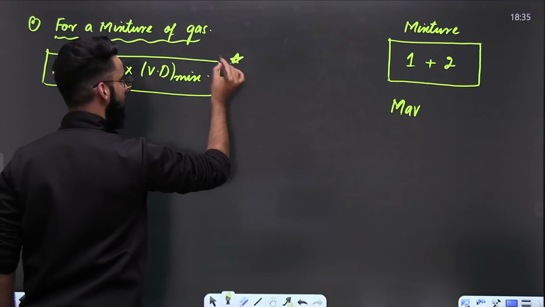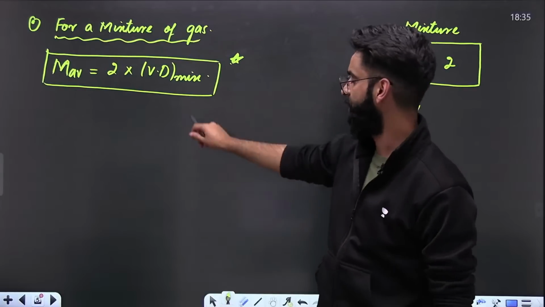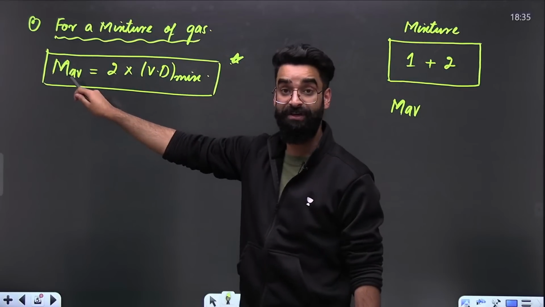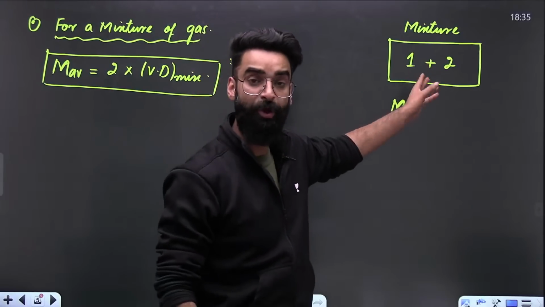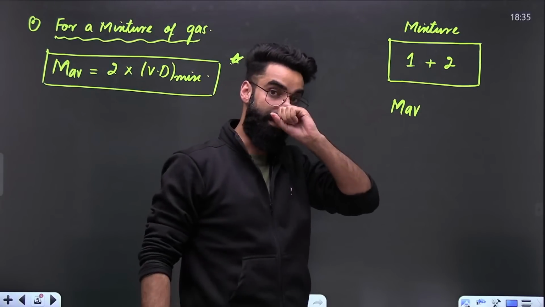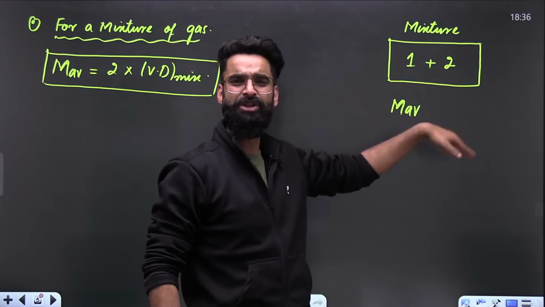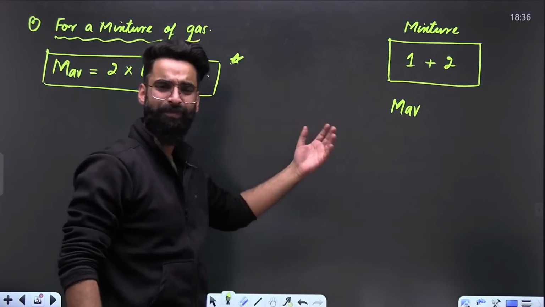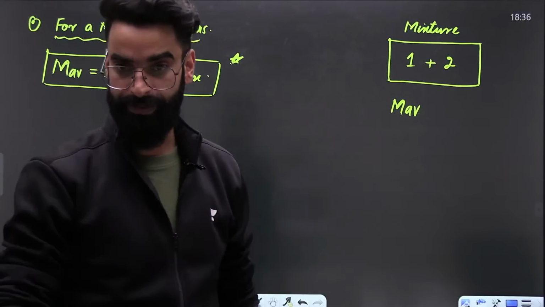This is one more equation. Average molar mass of the gaseous mixture is always equal to 2 times the vapor density of the mixture. So for example, if you have a gaseous mixture and you know the vapor density of the gaseous mixture, multiply that by 2, and you'll get the average molar mass of the mixture.